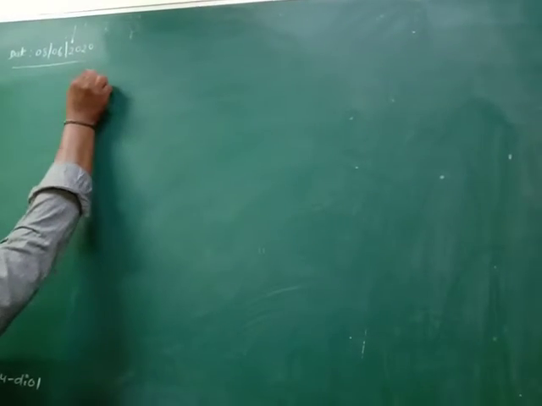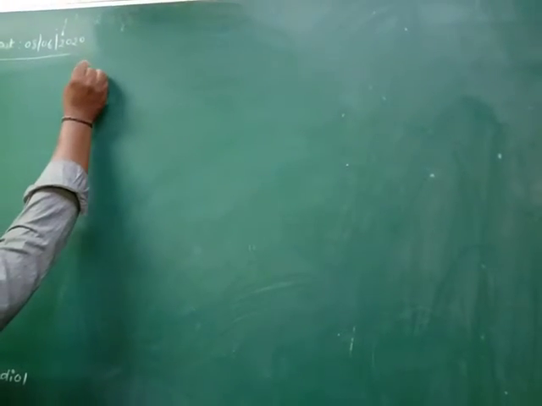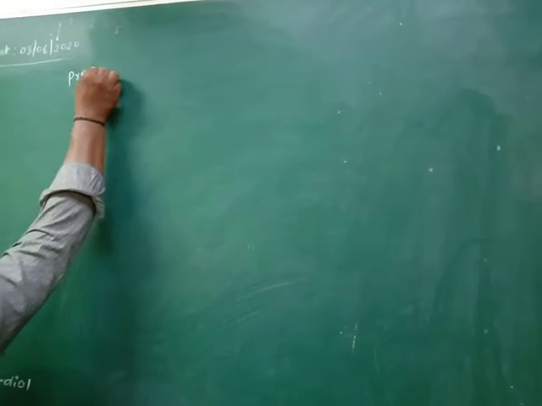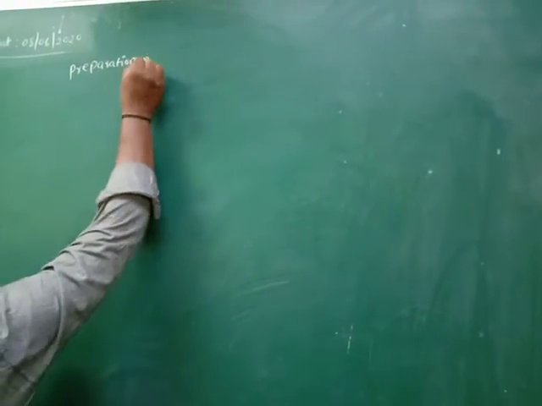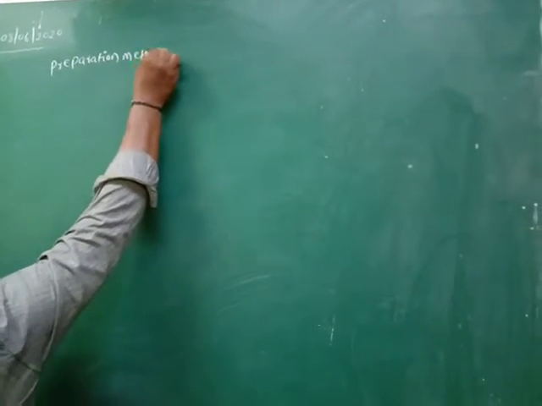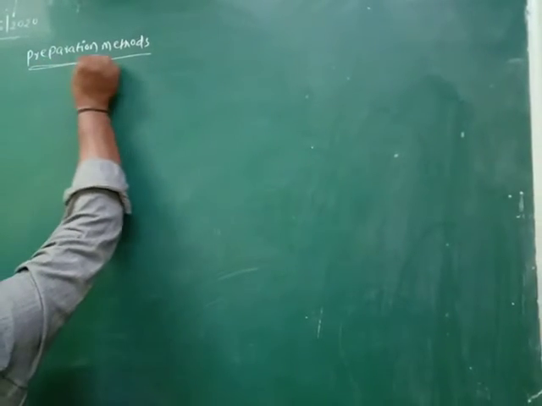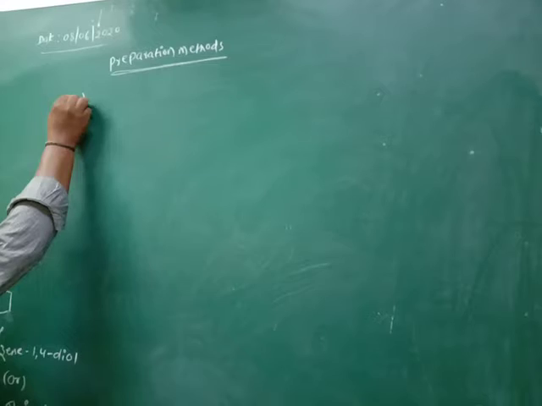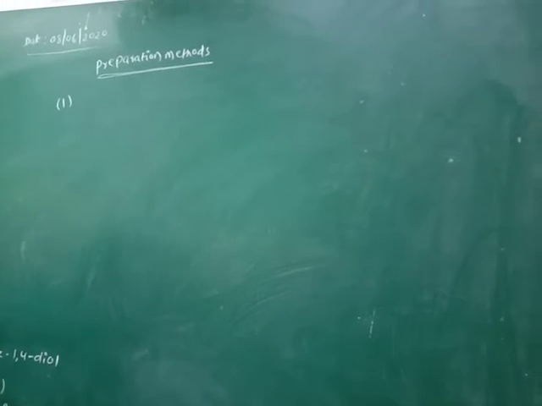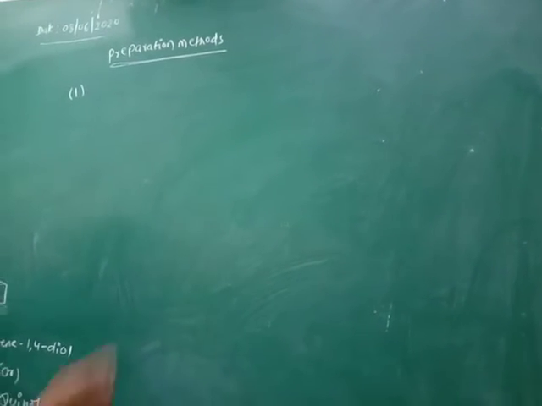So after completion of the nomenclature of phenols, we are going to discuss the preparation methods of phenols. The first preparation method is that phenols are prepared from coal.